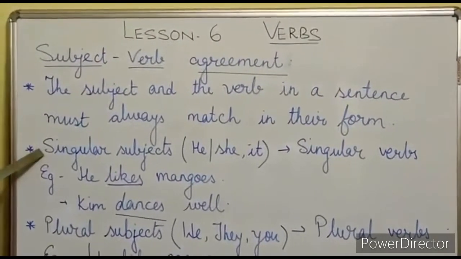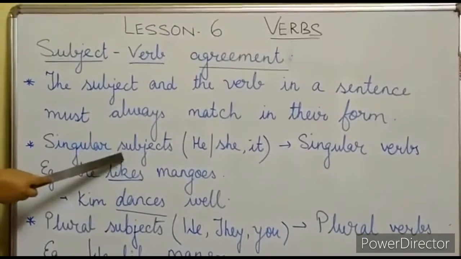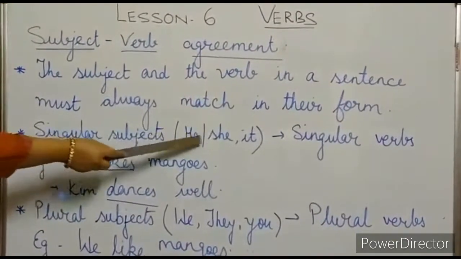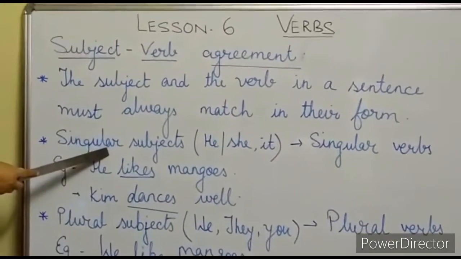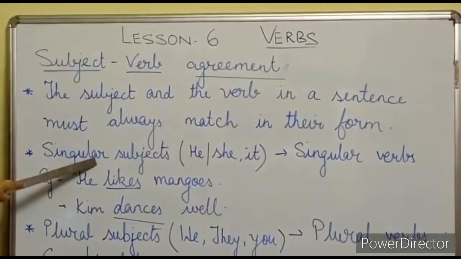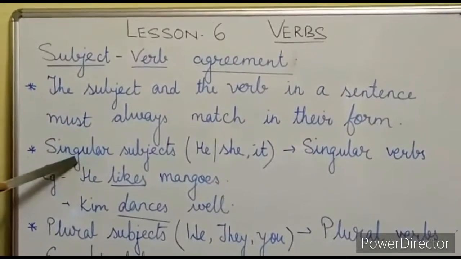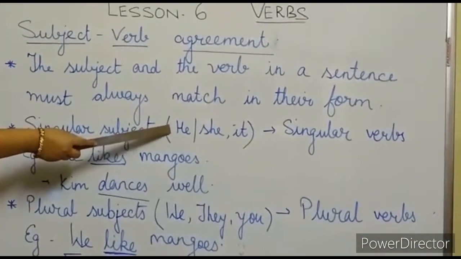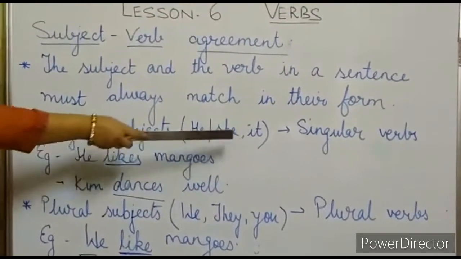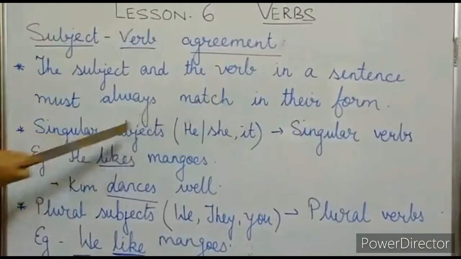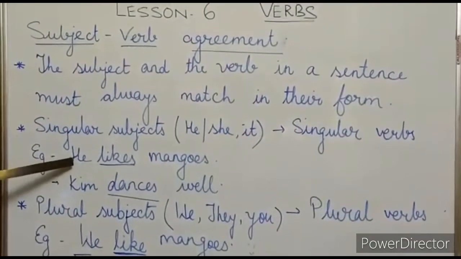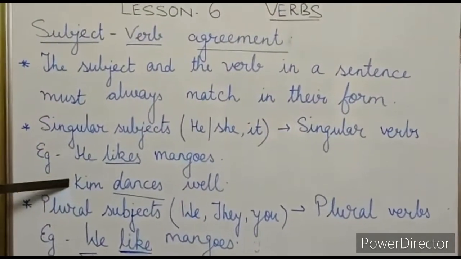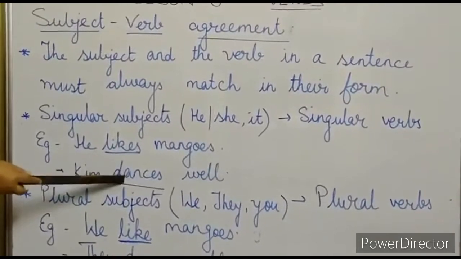So, what you should keep in your mind is that if the subject is singular, that is, if any person's name is there, or he, she, it. Singular subject means you can take the example as Ram, Ravi, Mr. Singh, Mohan. So, if a subject is singular or if in the sentence it is he, she, it in the subject form, then we will always use a singular verb. Now, example, he, it is singular. So, he likes mangoes. And if we take it as a name, Kim dances well.